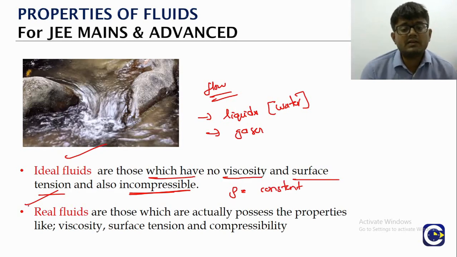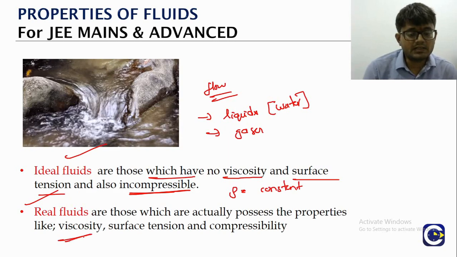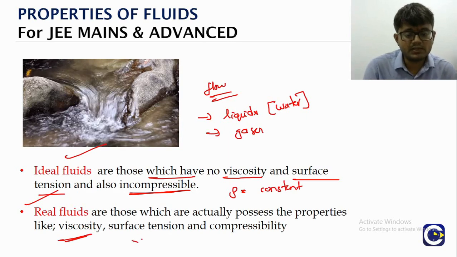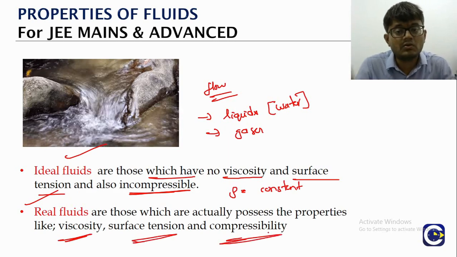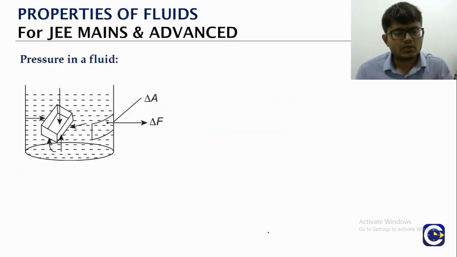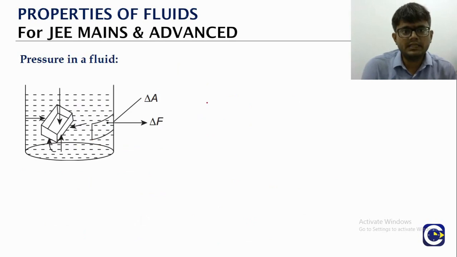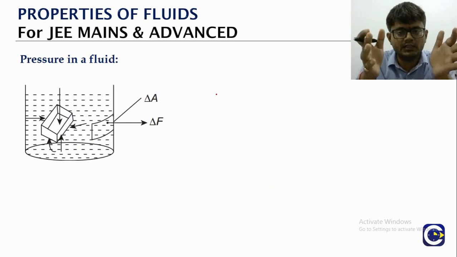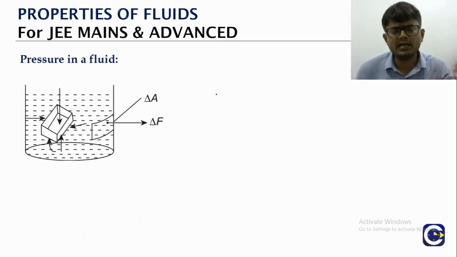Whereas when you go to the real ones, the viscosity will be there for the real fluids. There is going to be surface tension and they will also be compressible. Means the density of these real fluids can be changing. Okay. So if you start the study of the fluid which is at rest, most of the derivations we will do by assuming that we are dealing with a liquid. But similar results can be used in the case of gases also.